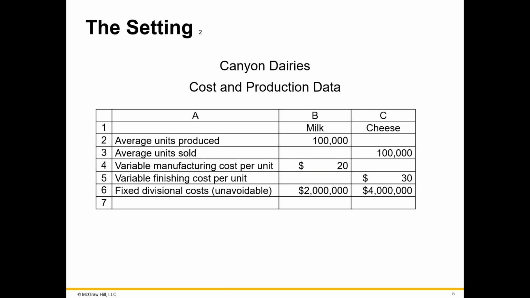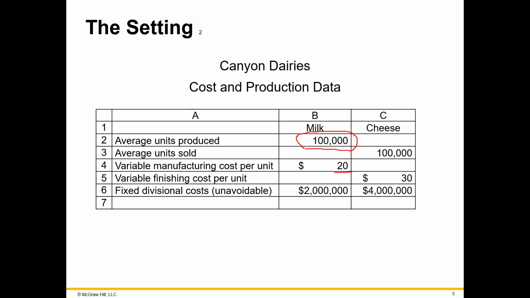And here we see some cost and production data. This is the cost data for Canyon Dairies. The milk division, in this example, produces 100,000 units of milk, and then it has a manufacturing variable cost of $20 per unit. So the variable cost would be $2 million, which would be the 100,000 times the $20 for $2 million.